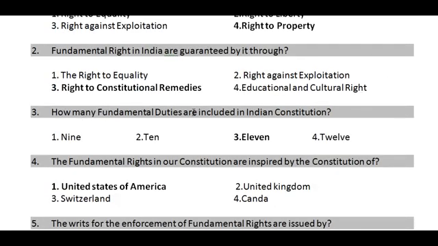Then go to the third question friends. How many fundamental duties are included in the Indian Constitution? It is under Article 51, and under Article 51 there are subclauses from A to K, so there are 11 subclauses. So there are 11 fundamental duties included in the Constitution.